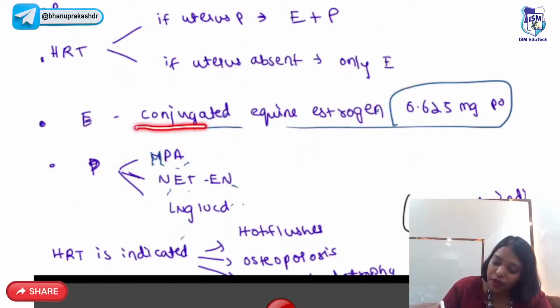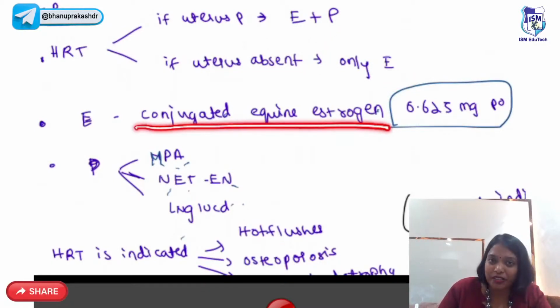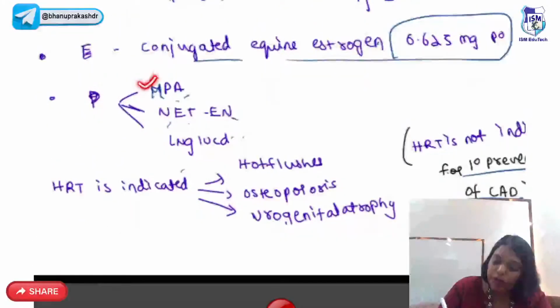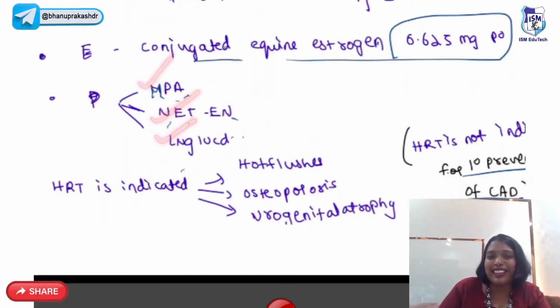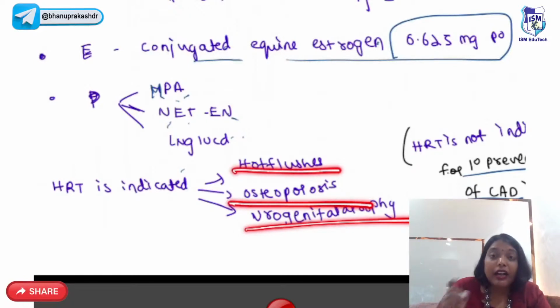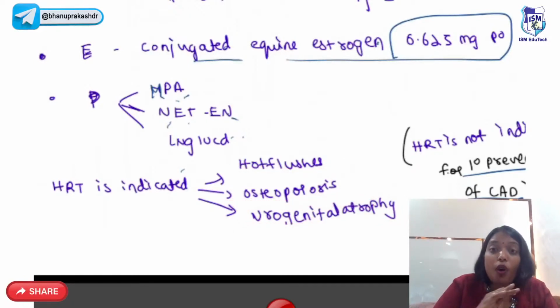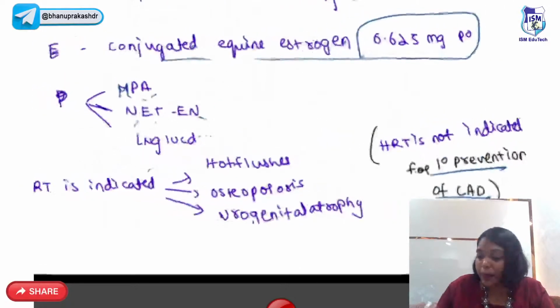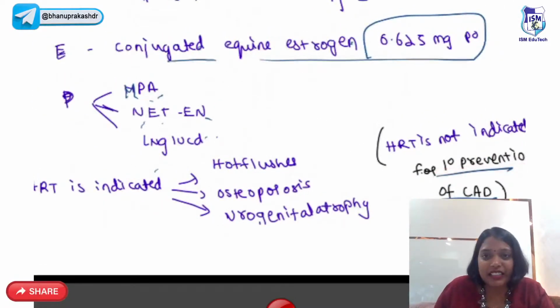Normally the estrogen we give is conjugated equine estrogen. Progesterone you can give as medroxyprogesterone acetate, norethisterone enanthate and levonorgestrel IUCD. Hormone replacement therapy is especially indicated in hot flushes, osteoporosis and urogenital atrophy. And hormone replacement therapy is not indicated, this is an important point, guys, for primary prevention of coronary artery disease. Okay.